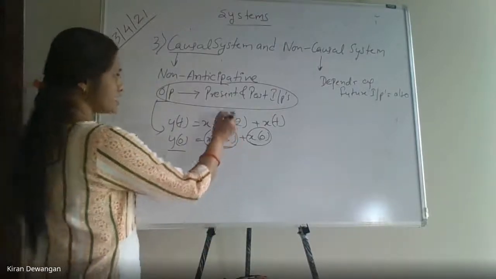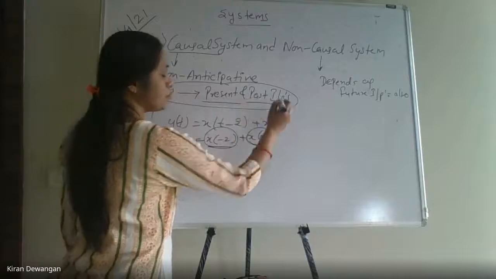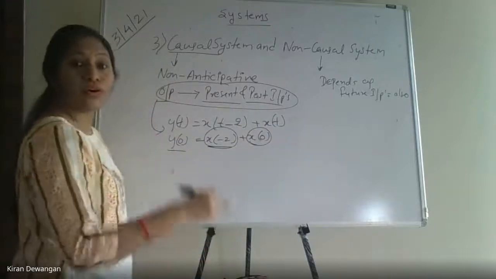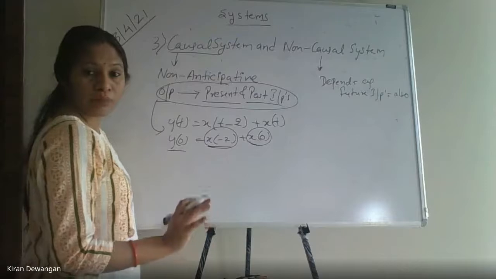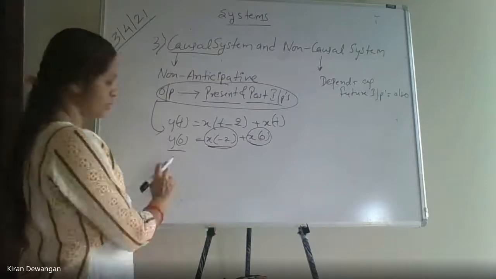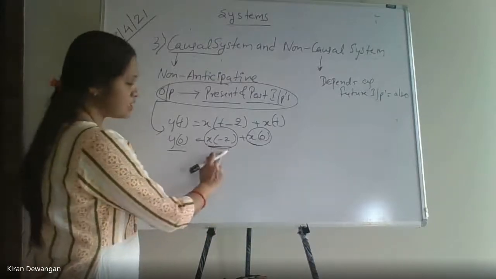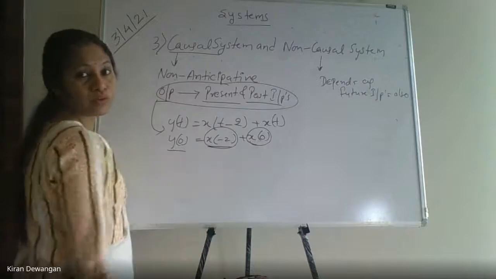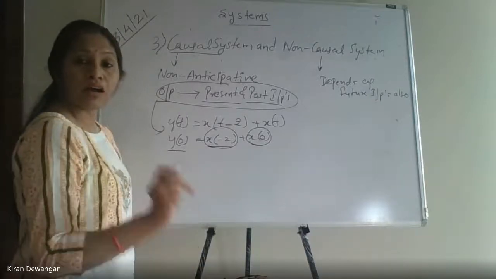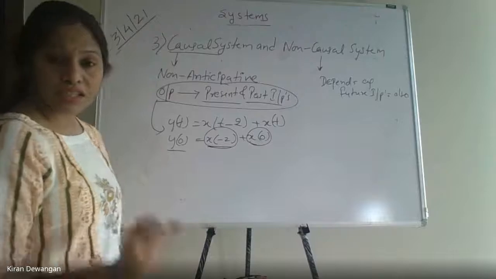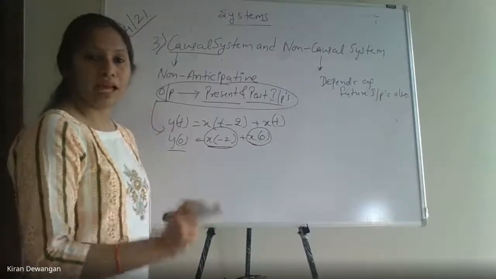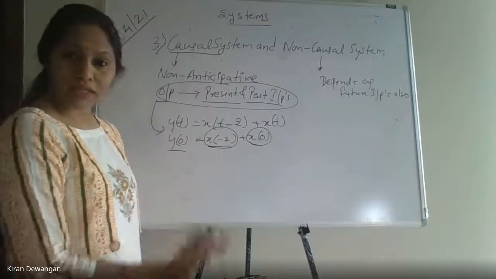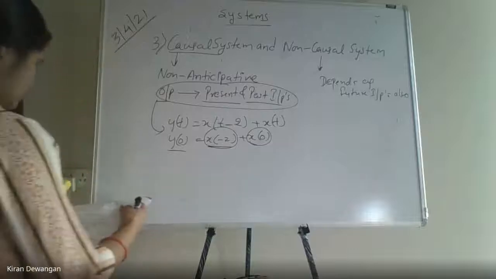Causal system says that it depends on the present and the past input. It will not depend on future input. It will be depending on the past and the present input. It will not be non-causal. It will be a causal system. Clear? So that will be a causal system.